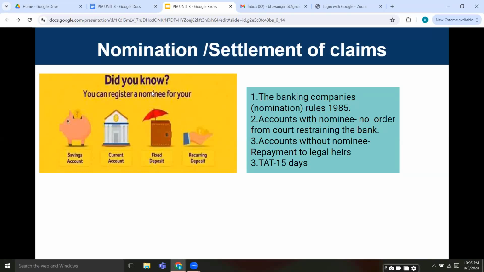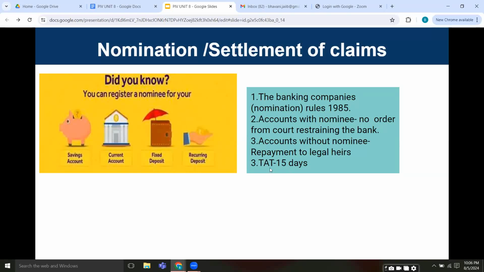Now you can register a nominee for your savings account, current account, fixed deposit, or recurring deposit, and even the safe deposit lockers and also your gold loans. All these things should be nominated so that at a later date it won't be an issue to those who are closely related to the deceased person.